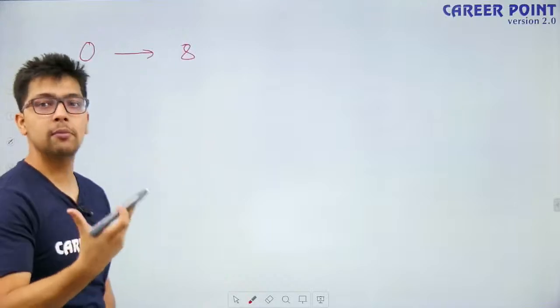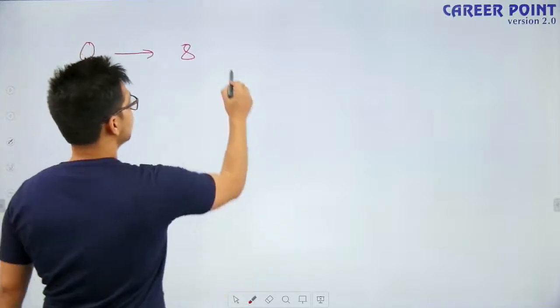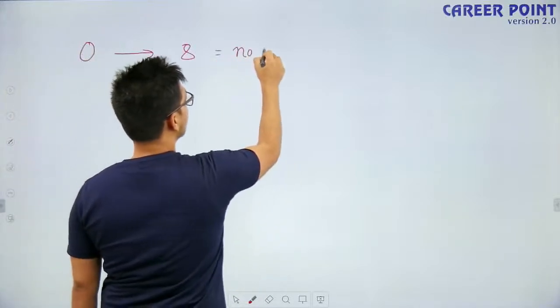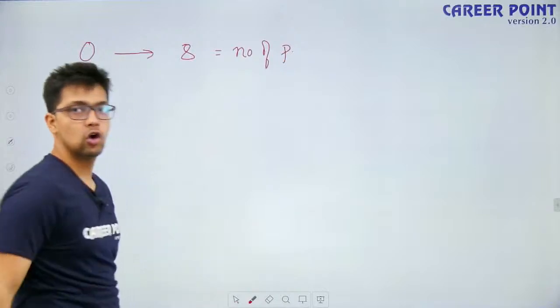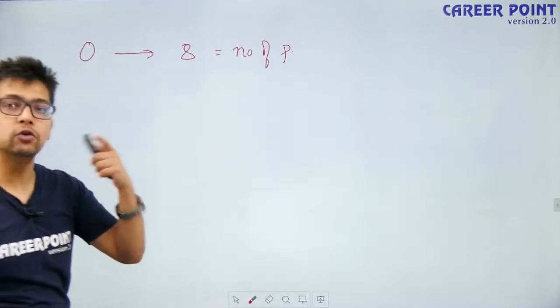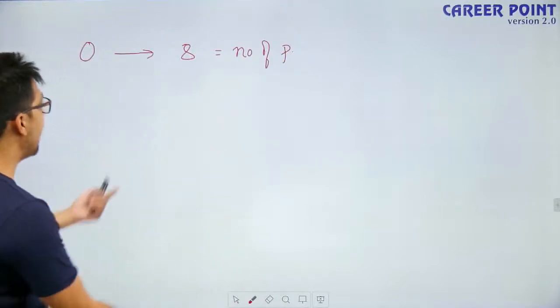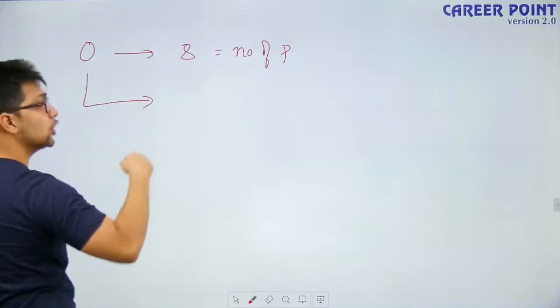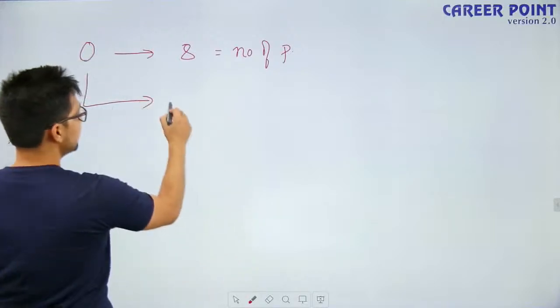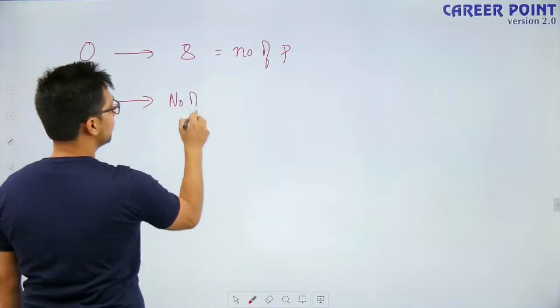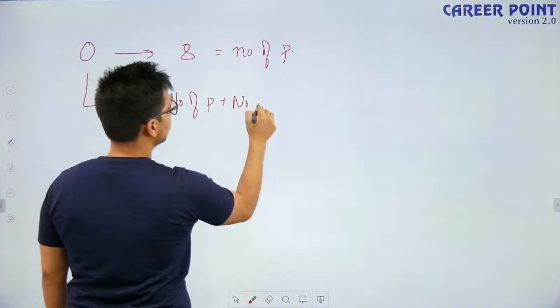The atomic number tells me exactly the number of protons, or the number of electrons in a neutral atom. And atomic mass is the total number of protons plus the number of neutrons.